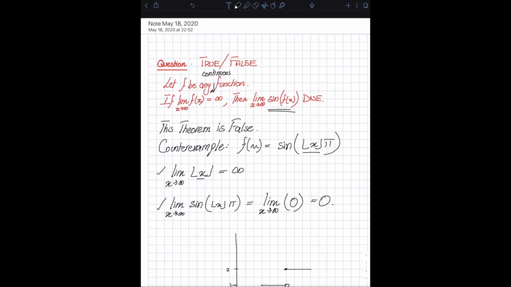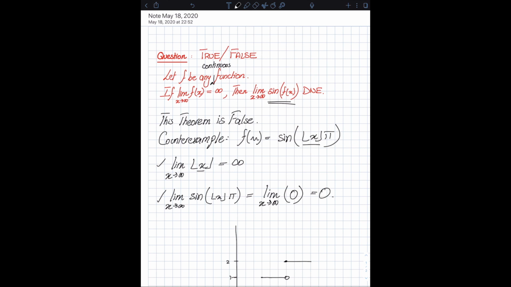But what would happen if I modify this question and say let f be any continuous function? Then is this theorem true or false?